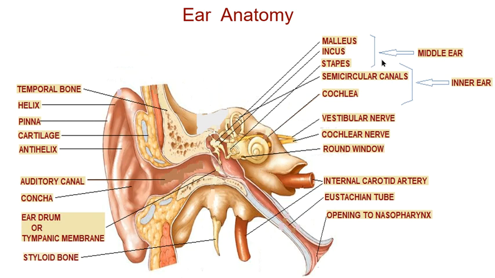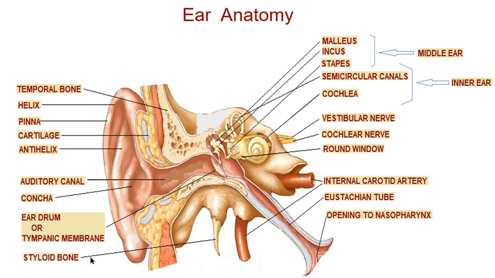Now this is the internal ear, which is comprised of semicircular canals. You can see this is not a complete circle. This is a semicircle. So there are three semicircular canals. Fine. Then the cochlea, this round shaped part, this is the cochlea. Vestibular nerves, cochlear nerves, round window, internal carotid artery, eustachian tube, opening to the nasopharynx.